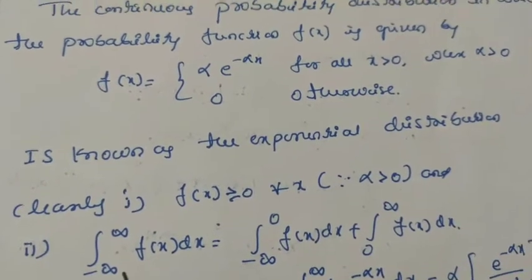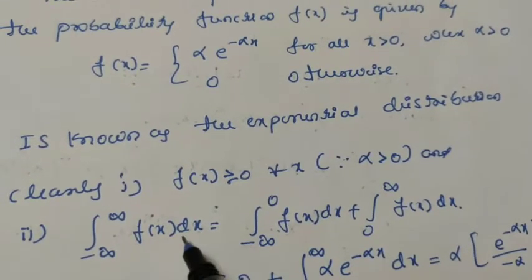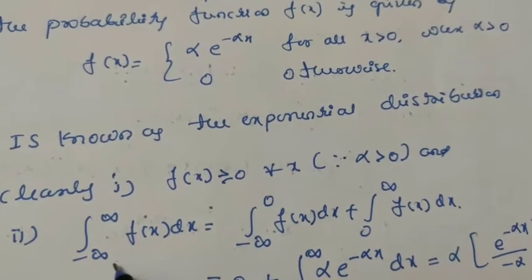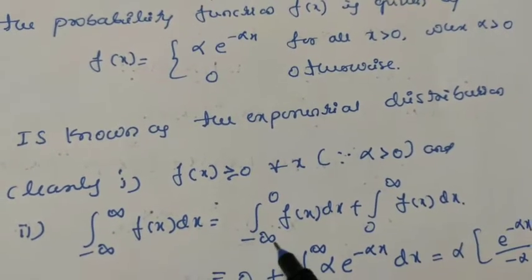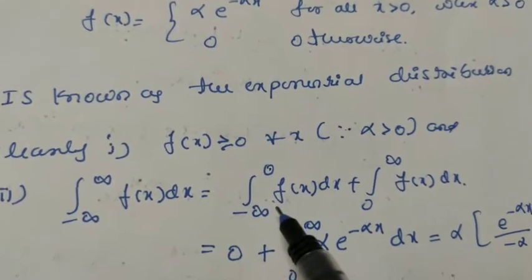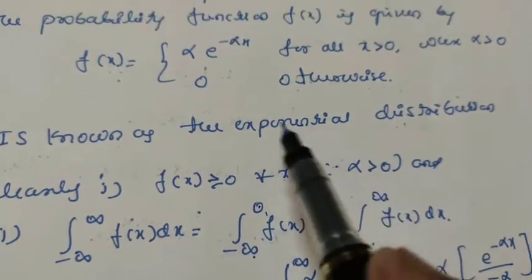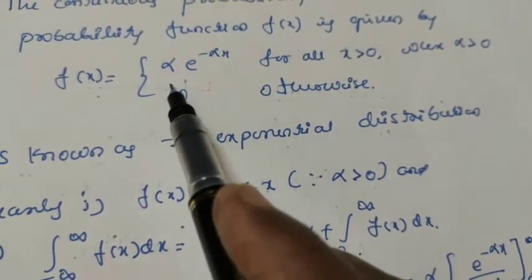The second point is the integration from minus infinity to plus infinity of f of x dx. This is the property of a definite integral: we can divide the interval into minus infinity to 0 and 0 to infinity, because this function is defined in these 2 cases.